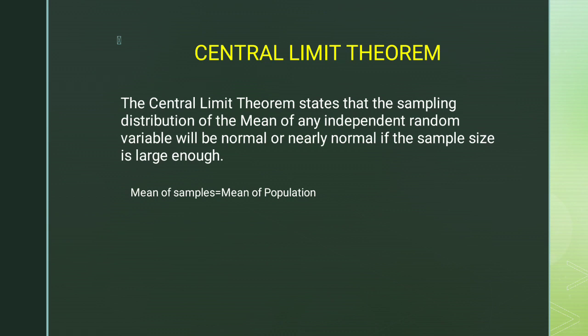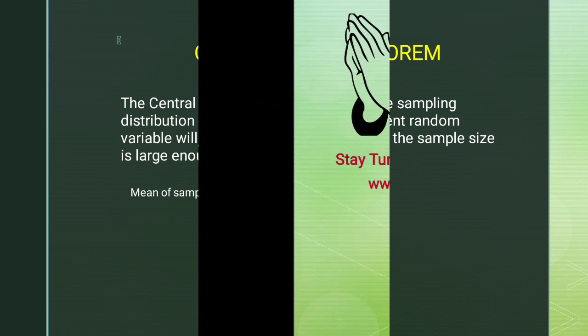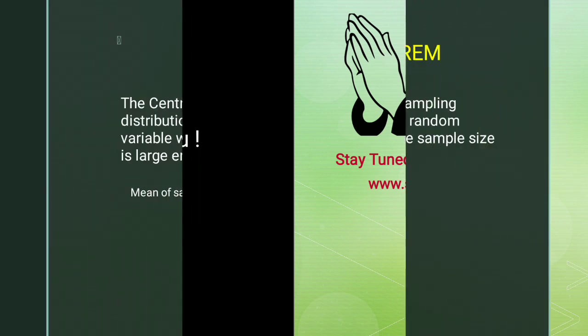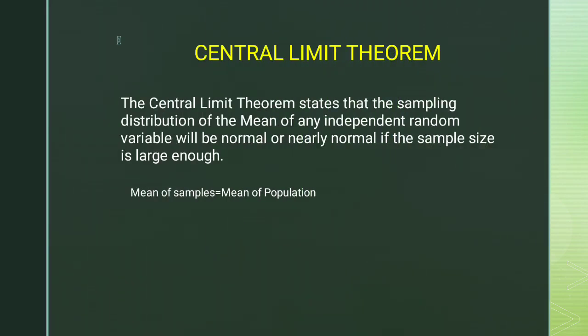And in any particular case, if we are calculating the mean of the sample and the mean of the population, then it has to be approximately equal or almost equal or equal to the mean of the population. That is, after the calculation, both the means of the sample and the population should be the same. This is known as the central limit theorem, in which the mean of the sample and the mean of the population come out to be the same if the sample is representing the population, and if the means are the same, it is indicating that that particular sample is representing the population.